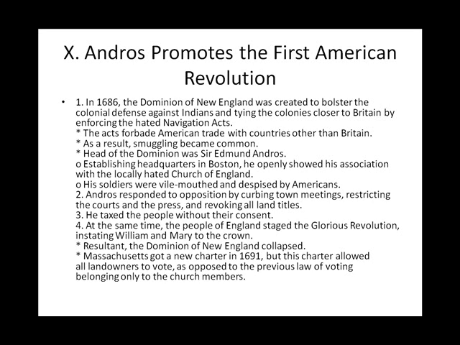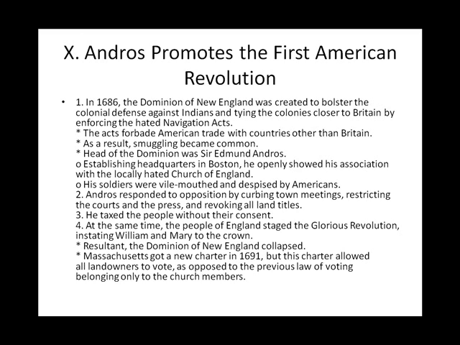Topic 10. Andros promotes the First American Revolution. 1. In 1686, the Dominion of New England was created to bolster the colonial defense against Indians and tie the colonies closer to Britain by enforcing the hated Navigation Acts. The acts forbade American trade with countries other than Britain. As a result, smuggling became common.